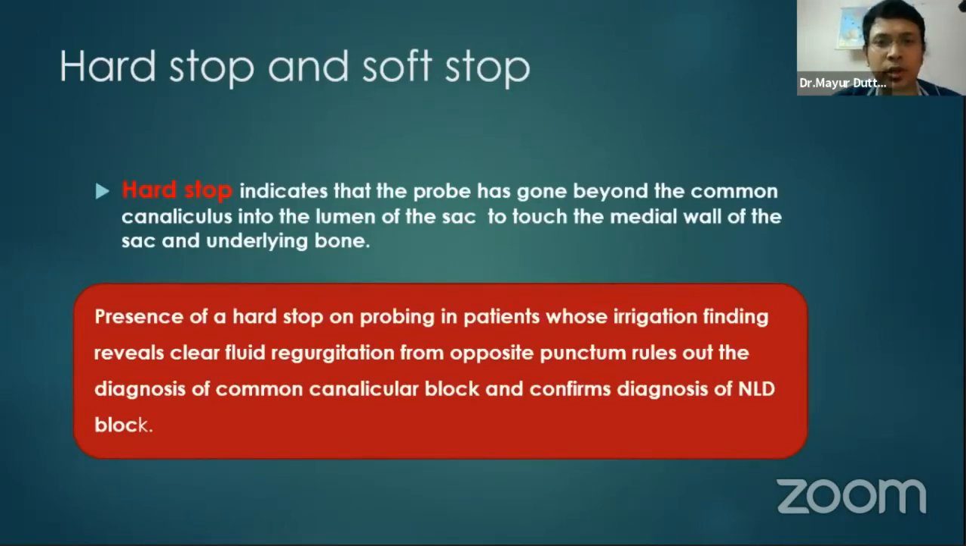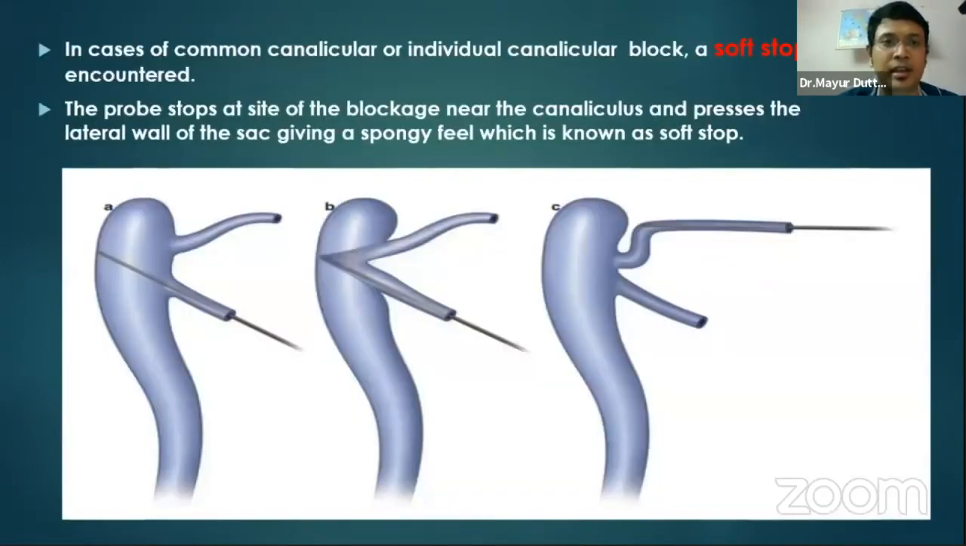Presence of a hard stop on probing, in a patient whose irrigation reveals clear fluid regurgitation from the opposite punctum, rules out common canalicular block and confirms the diagnosis of NLDO. In case of a soft stop, the probe stops at the site of blockage near the canaliculus and presses the lateral wall of the sac, giving a spongy feeling. That's why it is called a soft stop. It is found in common canalicular block.